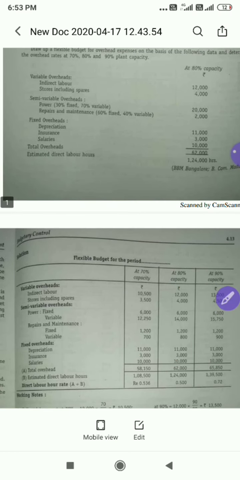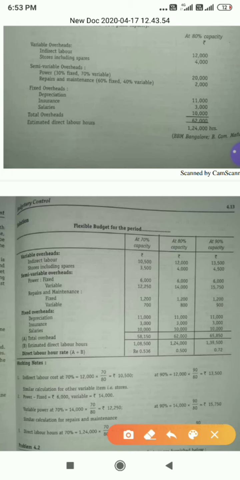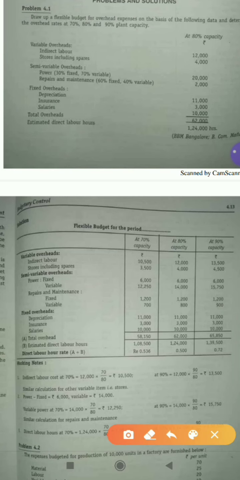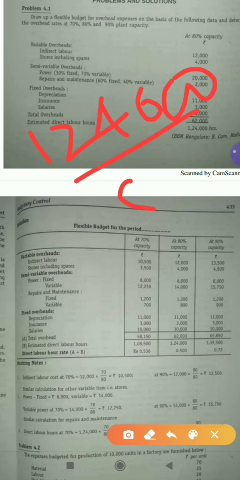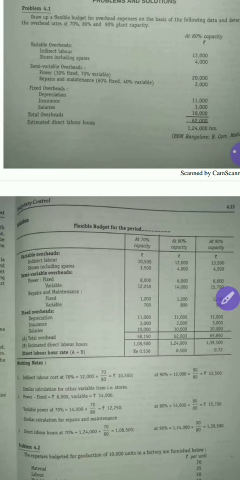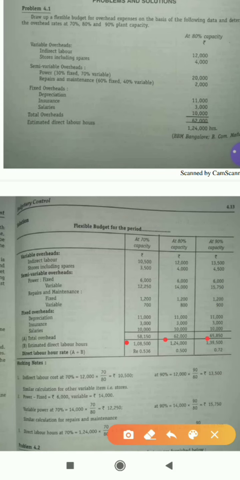And here they have also given estimated hours for 80% capacity, right? The same you have to do for 70% and 90%. 1,24,000 divided by 80 into 70. Then after that you have to do for 90%. Then you will get 1,08,000, 1,24,000, 1,39,500. You just divide total overheads by estimated labor hours. If you do, the direct labor hour rate will be 0.536, 0.500, 0.72. That's all.